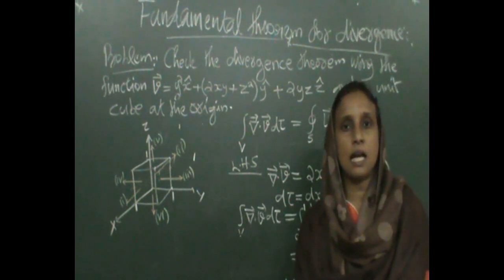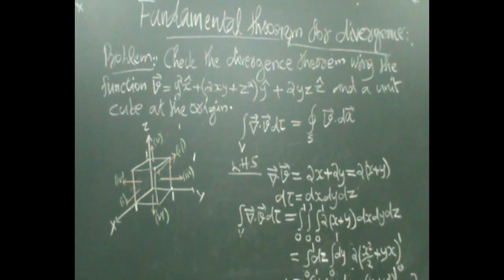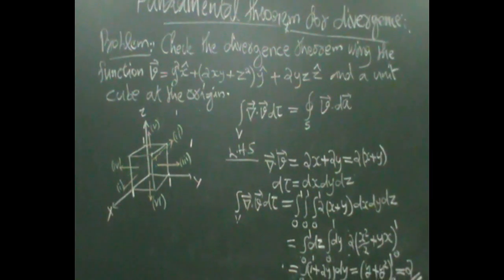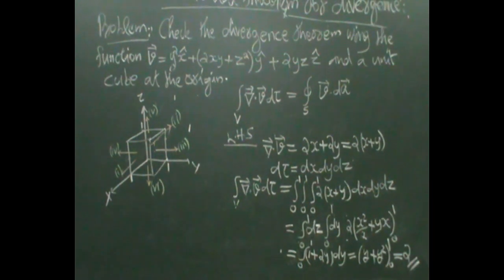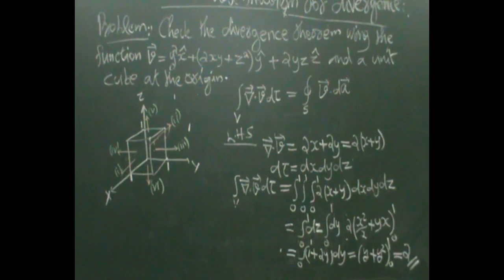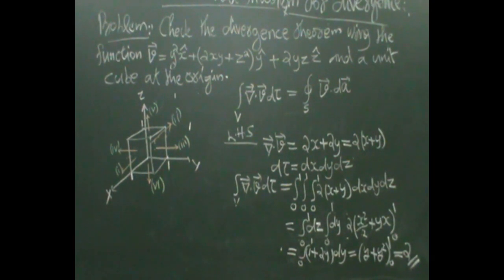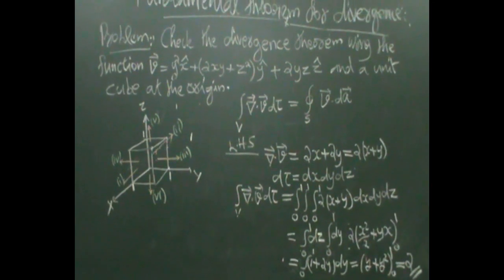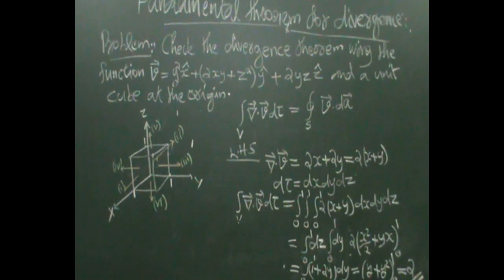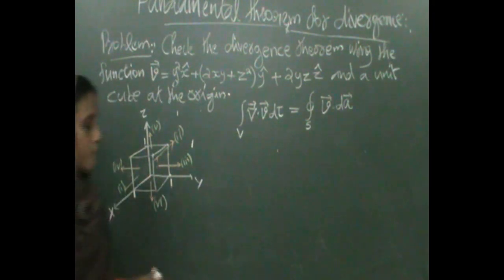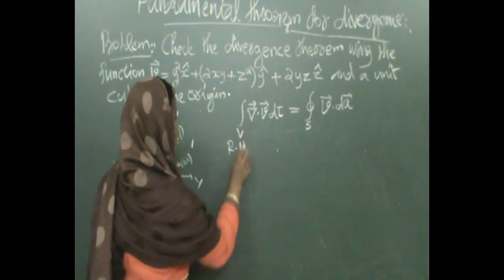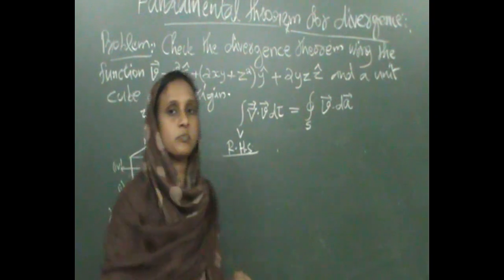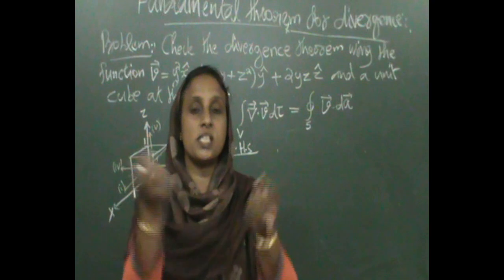Now we want to find out the RHS. On this side you need a closed surface.